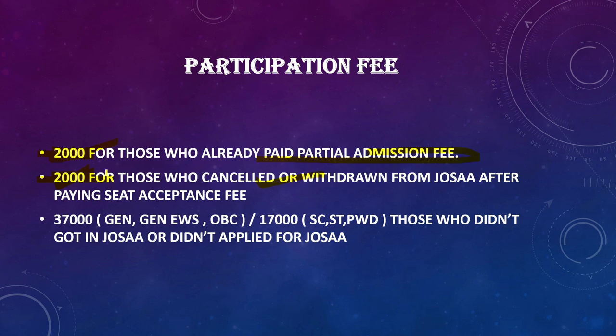But those who withdraw their seat from IITs have to pay 37,000 again. That is 37,000 for General, EWS, OBC, and 17,000 for SC, ST, PWD. This also applies to those who didn't get any seat in JOSA or didn't apply for JOSA. Regarding this, you need not worry. Once you log in with your application number and password or date of birth, you can see how much fee you need to pay. It will show pay 2,000. If you see my previous video, it showed pay 2,000 because he had already retained his seat in NIT Warangal. Like that, if it shows 37,000, you pay 37,000. If it shows 17,000 according to your category, pay 17,000. Whatever it shows, that much you need to pay.